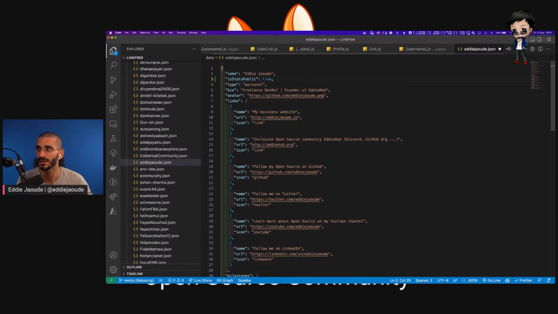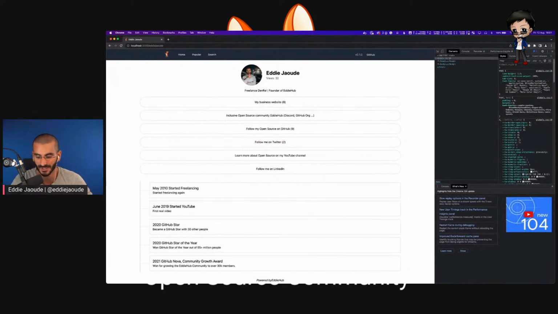And then for me, it'd be true because I want it displayed, but other people might want it false, and we default to false. So if they haven't got that line, then it automatically defaults to false. Let me know what you think about the name of it.